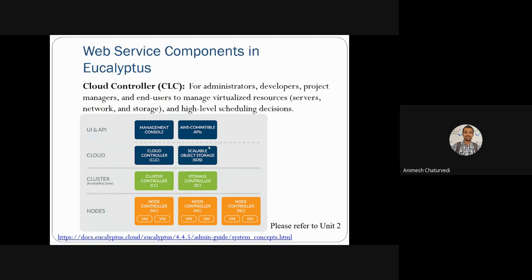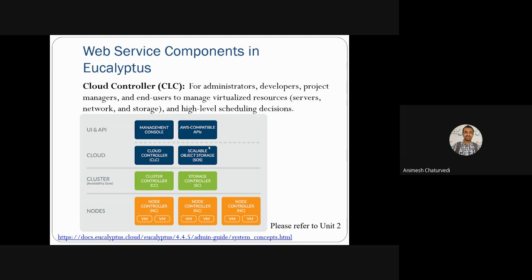And next, how the web service components of Eucalyptus work. So first we have seen Amazon. Now we'll see Eucalyptus. So Eucalyptus has various components. As you can see in this figure, we had already discussed something about this in unit 2, and the cloud controller, basically CLC, is one of the most powerful administrative parts of this Eucalyptus.